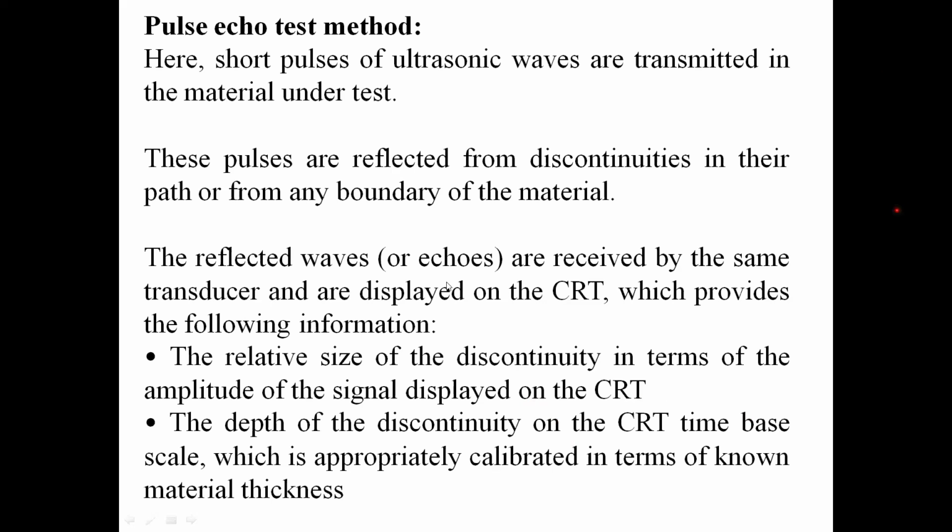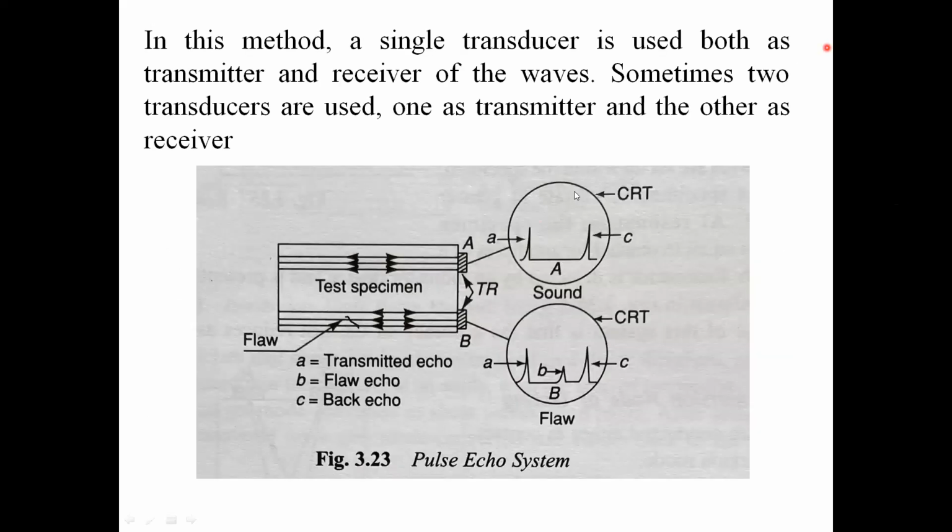Next, here we have only a single transducer, which acts as both transmitter and receiver. This diagram shows the pulse echo system. This is the transducer, acting as both transmitter and receiver.